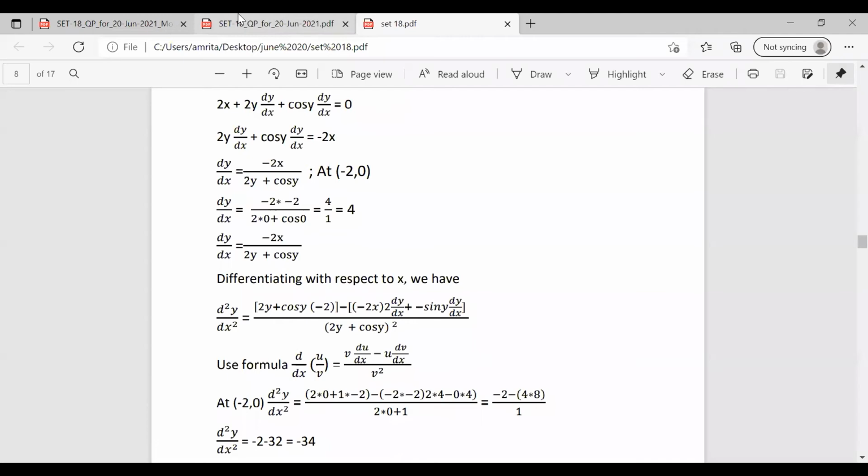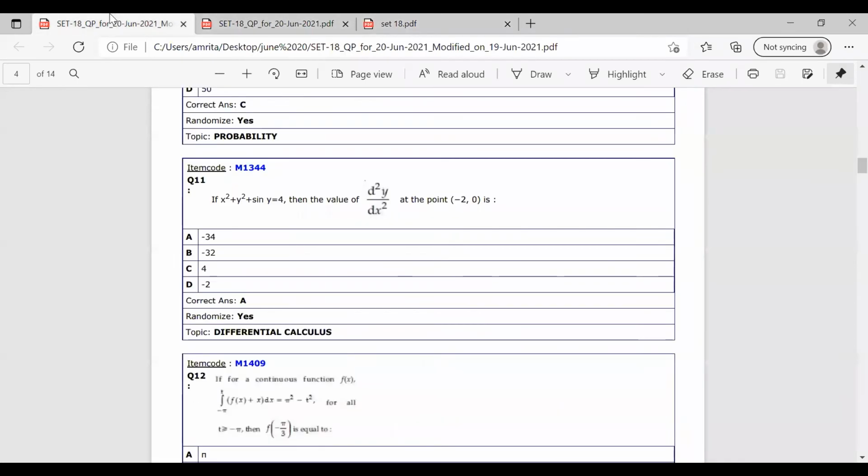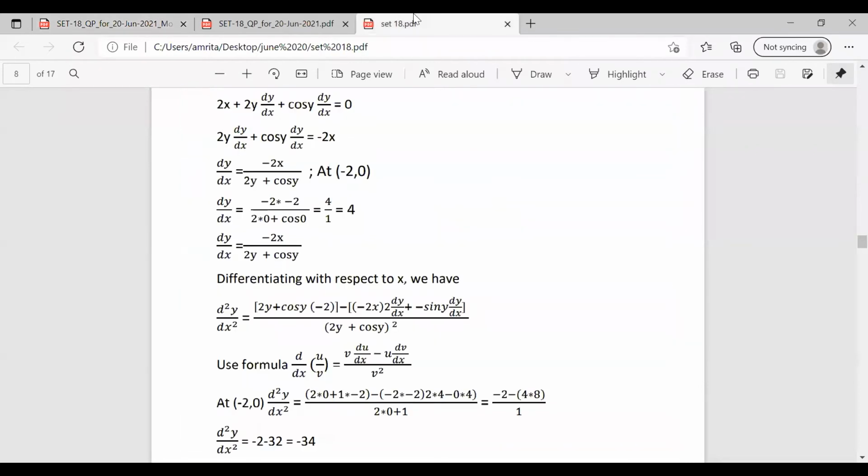And in the question, it is given that you have to calculate it at the point minus 2, 0. So x is given as minus 2 and y is given as 0. So substituting for this, minus 2 into minus 2 by 2 into 0 plus cos 0. So it becomes 4 by, we know that cos 0 is 1. So we have the value of dy by dx as 4. Now we are taking it as d square y by dx square, differentiating with respect to x once again.